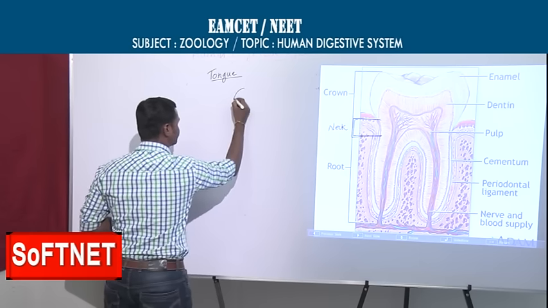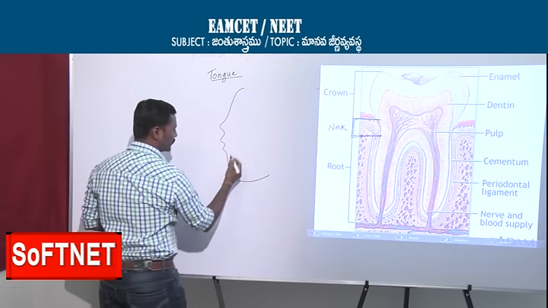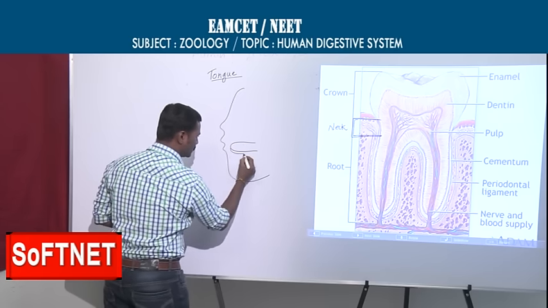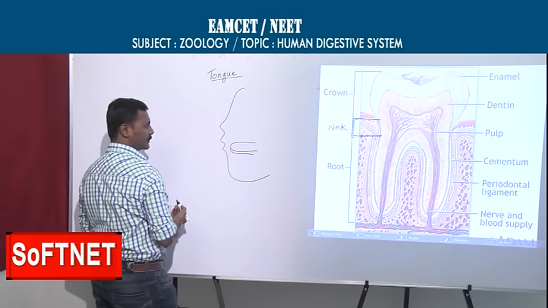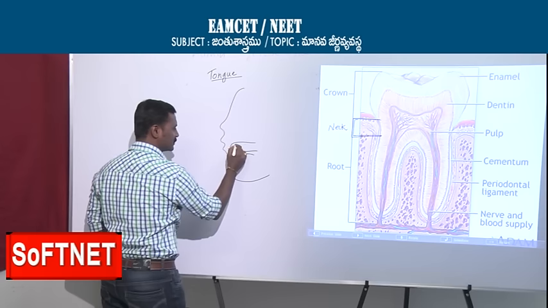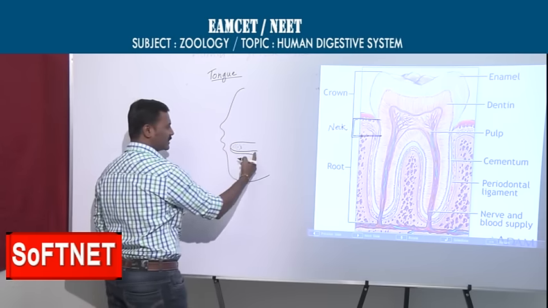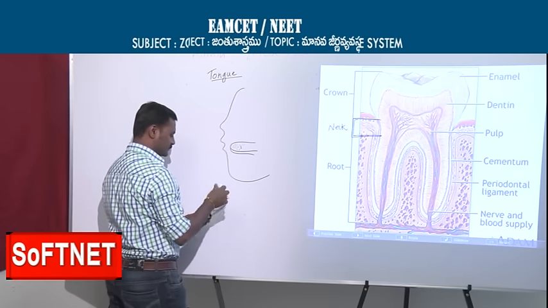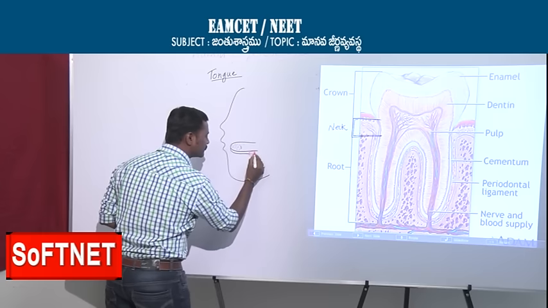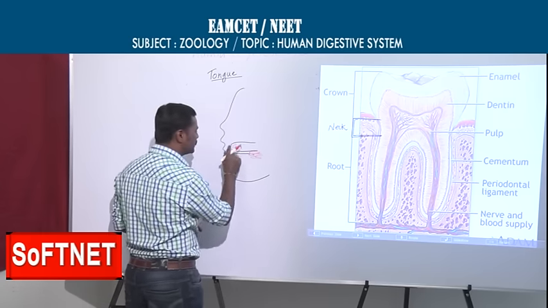Tongue, you see. A flat structure. This is the tongue, flexible, right? Anteriorly it is free and posteriorly it is fixed, but anteriorly you can see the free movement.